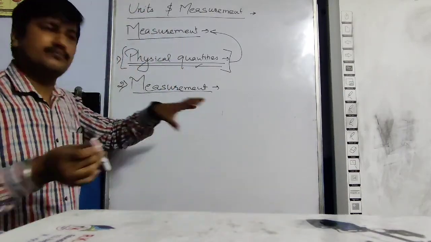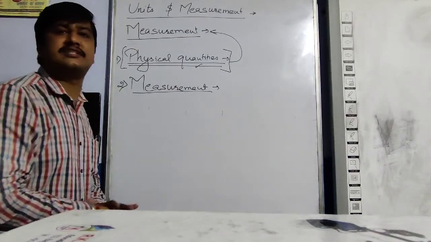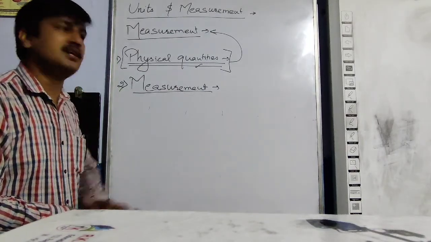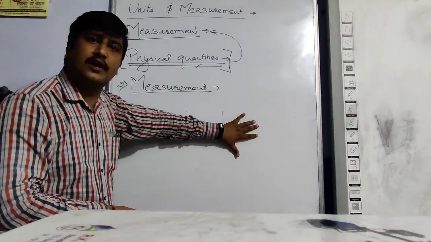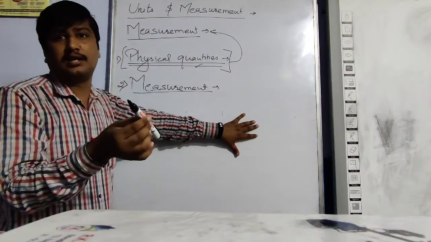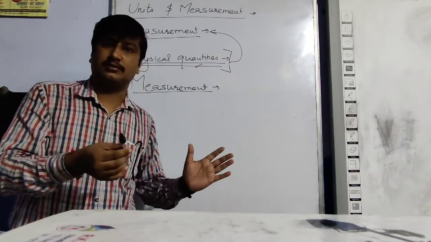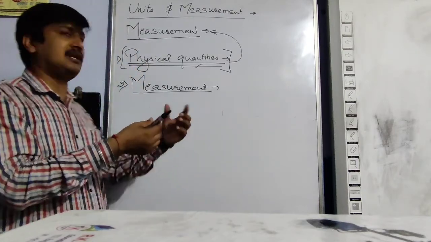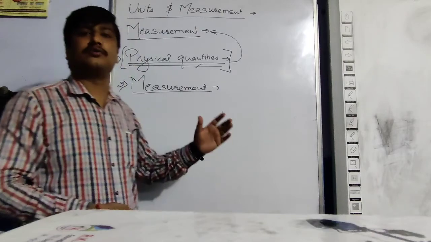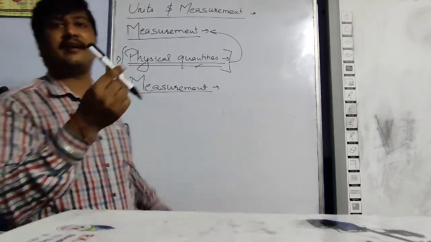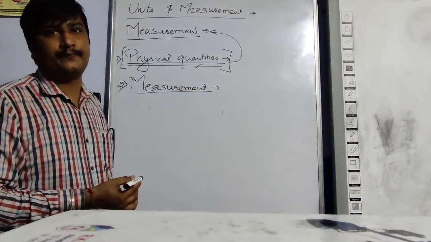So this process is called measurement. Which process? Comparing of the given physical quantity with other thing of the similar kind. I have compared the length of the board with the length of marker, and then come to a conclusion that this board is 5.5 times of this marker.